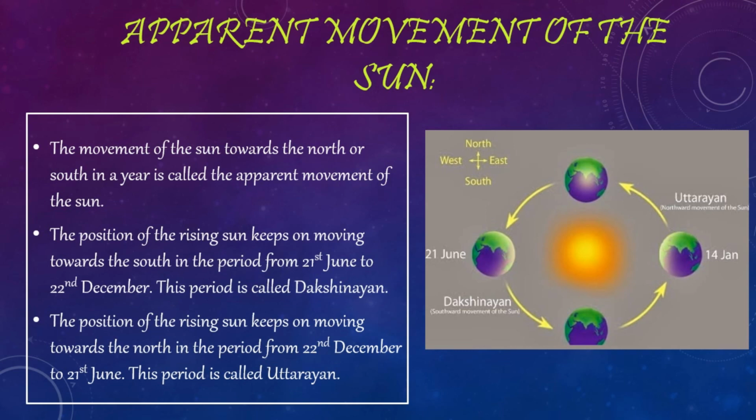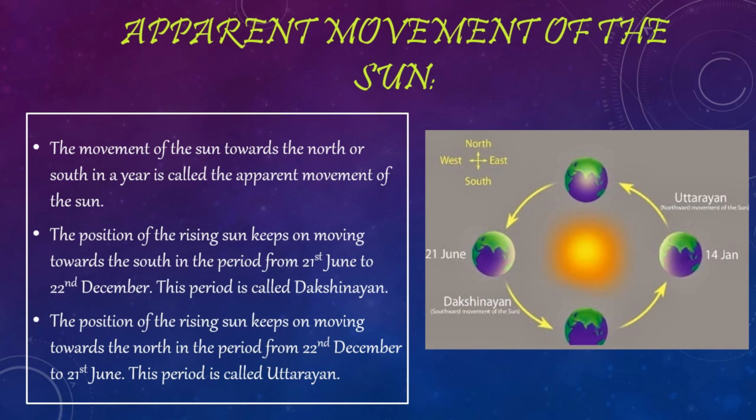However, in reality, the sun does not move anywhere. The revolution of the earth around the sun and the tilted axis of the earth are the two factors responsible for the apparent movement of the sun. The movement of the sun towards the north or south in a year is called the apparent movement of the sun.